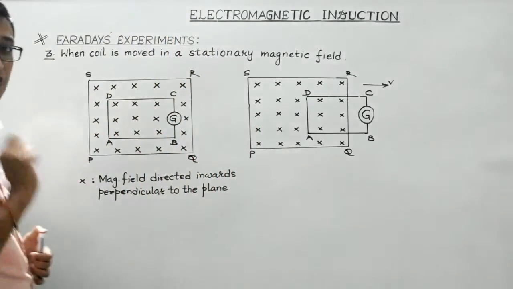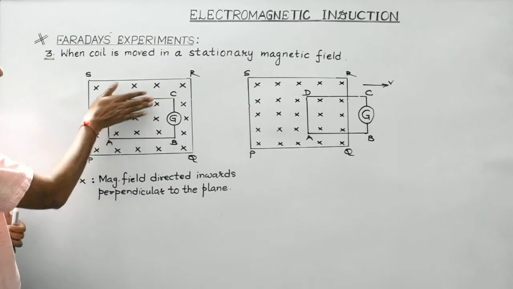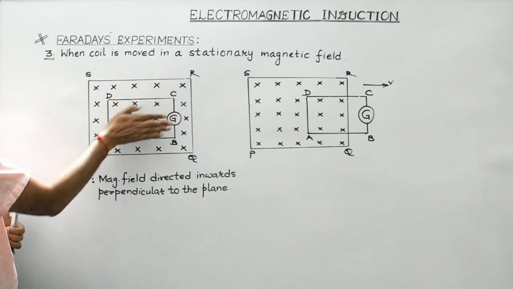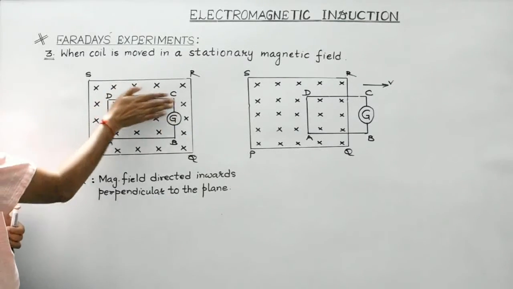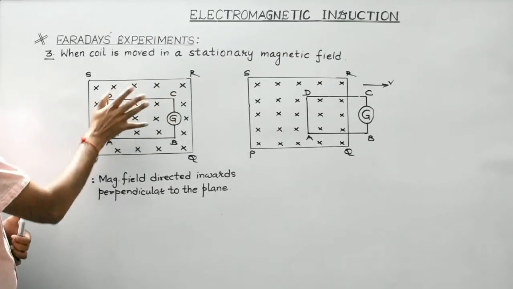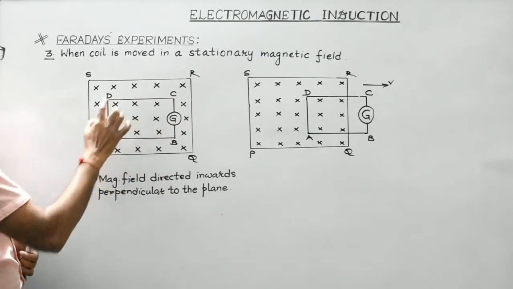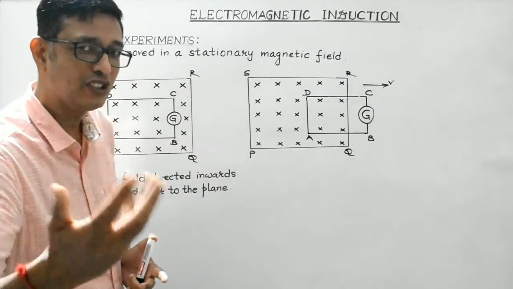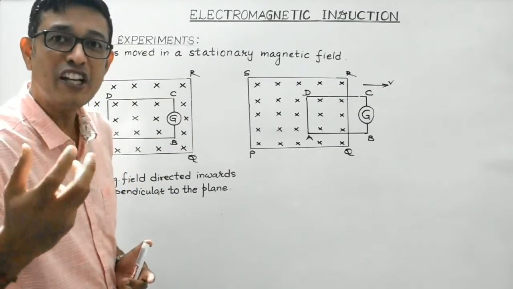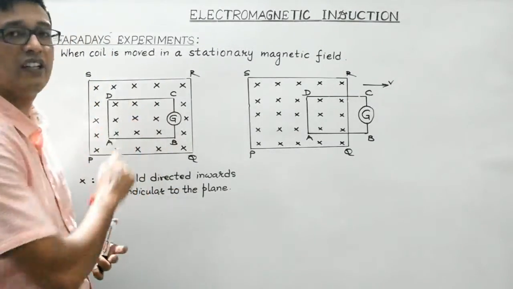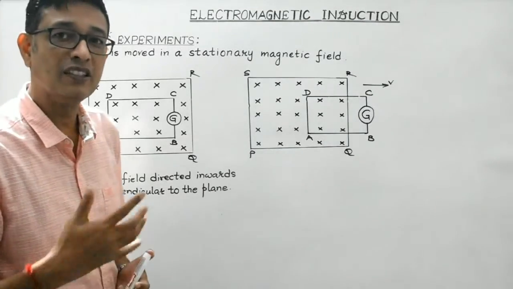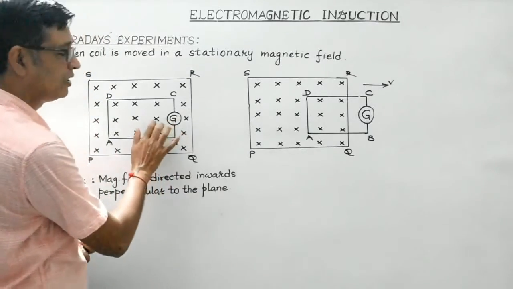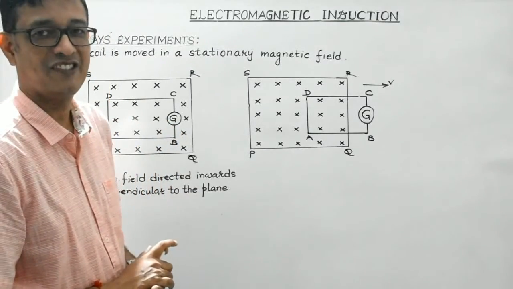Now students, first observation was, when this coil ABCD is moved inside the region PQRS. So moving the coil, which is well inside the region PQRS, the magnetic field linked with this loop will remain constant, because in the region PQRS magnetic field is uniform. So there is no change in the magnetic field linked with this coil ABCD. And in the absence of any change in the magnetic field, no current gets induced. So therefore the galvanometer will show zero deflection, right?